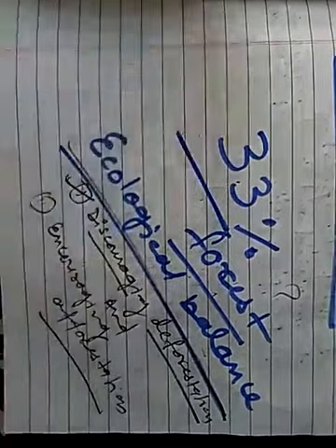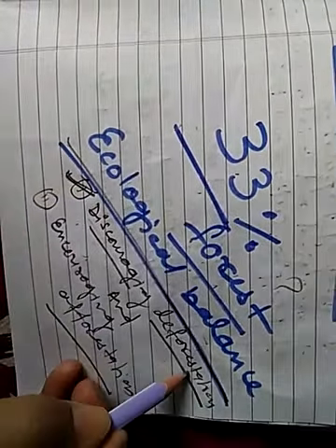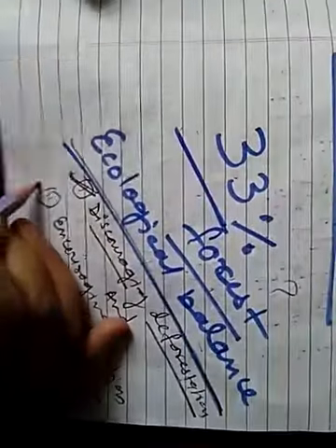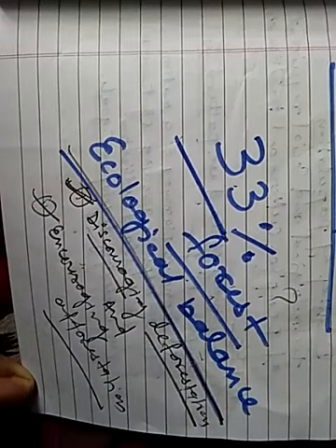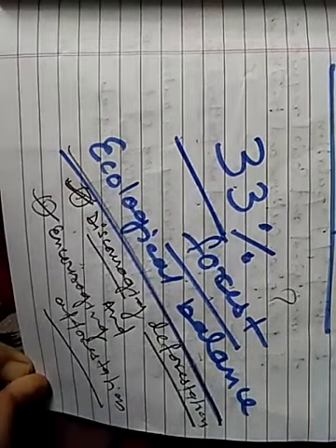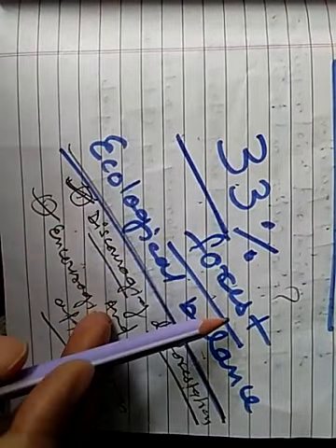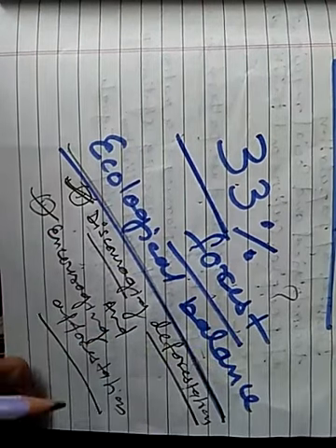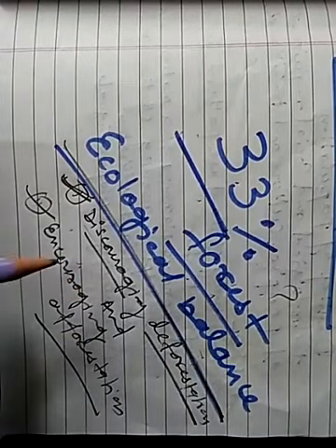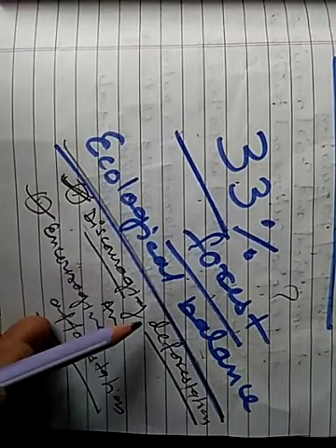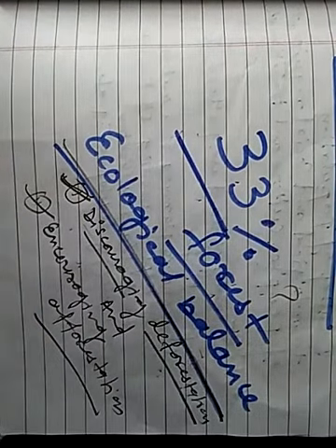Keep in mind, how can we conserve our forest? First step, discouraging deforestation. The second step, encouraging afforestation. To maintain the ecological balance, we need 33% of the area under forest, and we are much below the desired norm. So what do we need? We need to conserve forest. How can we conserve forest? By discouraging deforestation and encouraging afforestation.